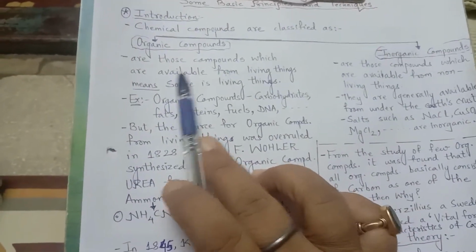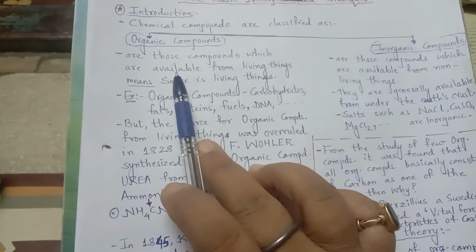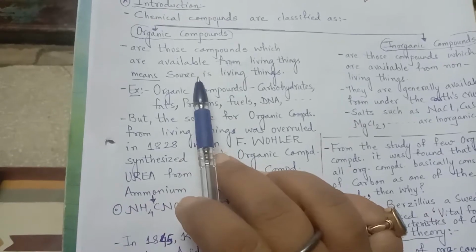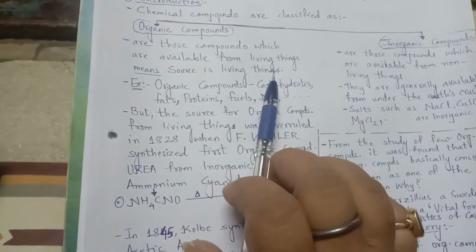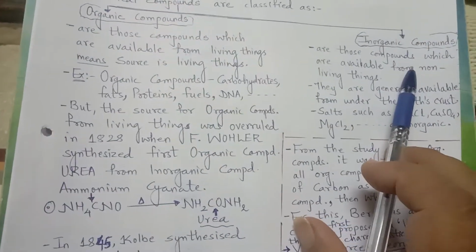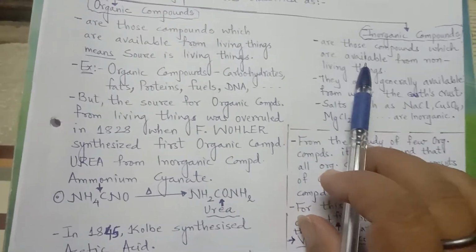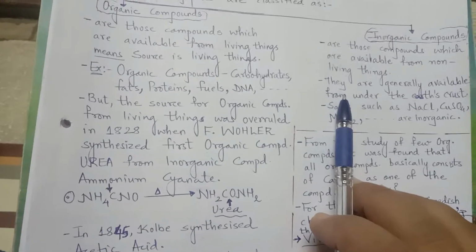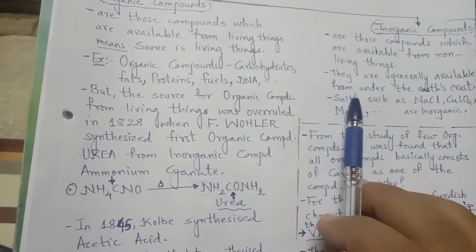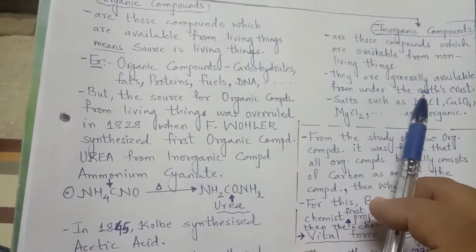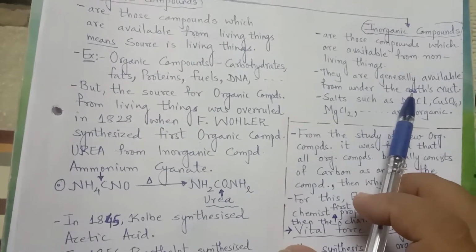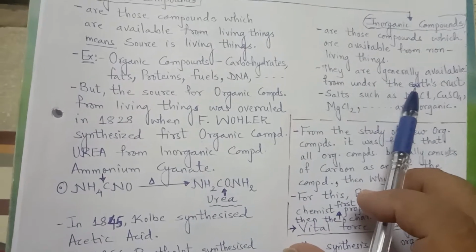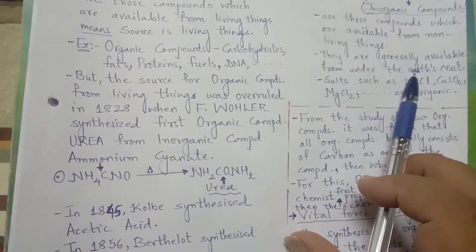Organic compounds are those compounds which are available from living things. Means the source of organic compounds is living things. And inorganic compounds are those compounds which are available from non-living things, and they are generally available from under the earth's crust. So the source of inorganic compounds is the earth's crust, that means the minerals and ores which we are getting from the earth's crust.